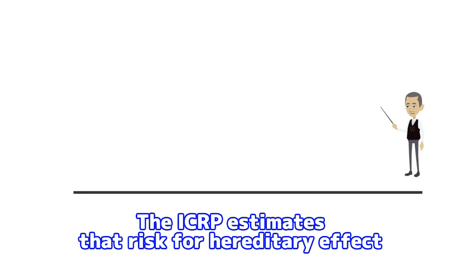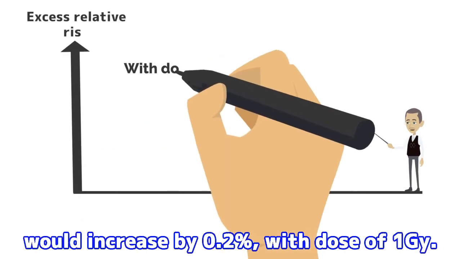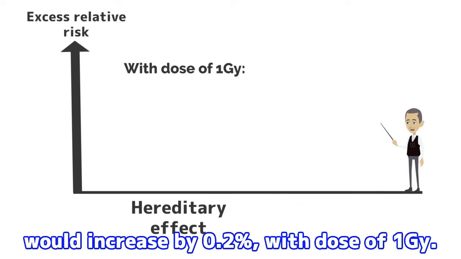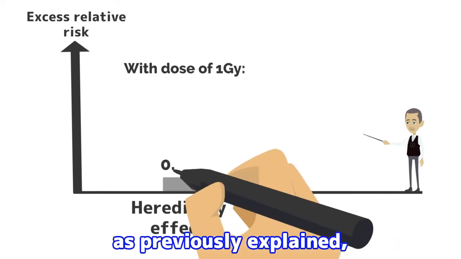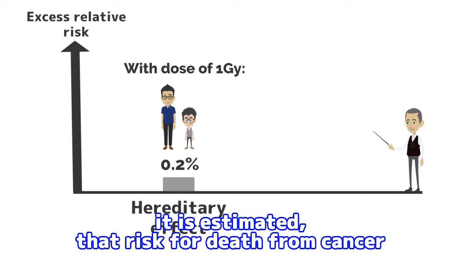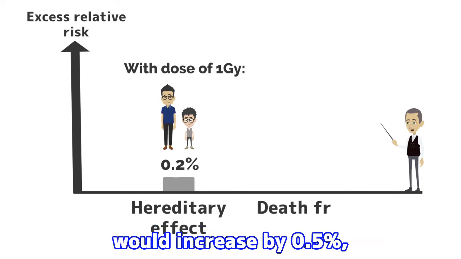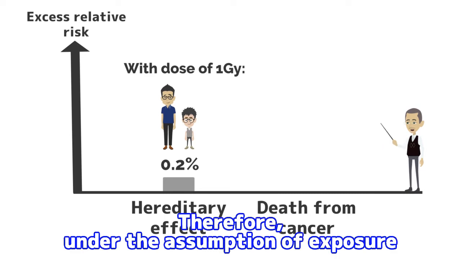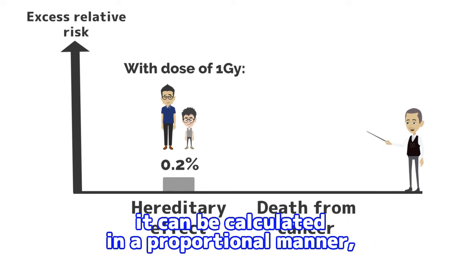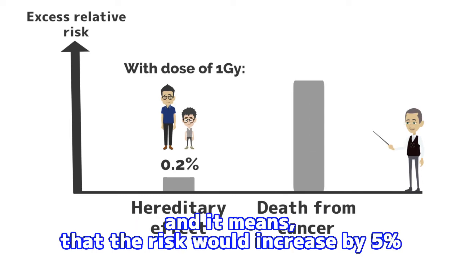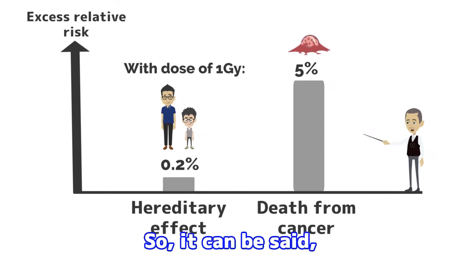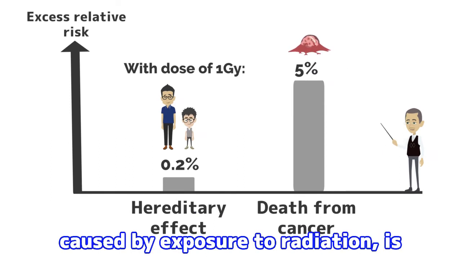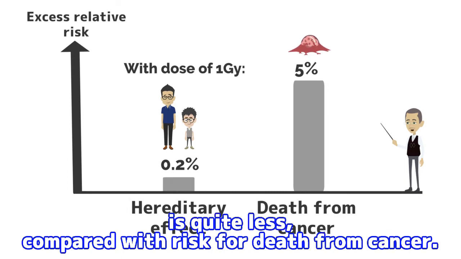The ICRP estimates that risk for hereditary effect would increase by 0.2%, with dose of 1 gray. On the other hand, as previously explained, it is estimated that risk for death from cancer would increase by 0.5%, with dose of 100 mSv. Therefore, under the assumption of exposure of gamma ray to whole body, it can be calculated in a proportional manner, and it means that the risk would increase by 5% with dose of 1 gray. So, it can be said that risk for hereditary effect caused by exposure to radiation is quite less, compared with risk for death from cancer.